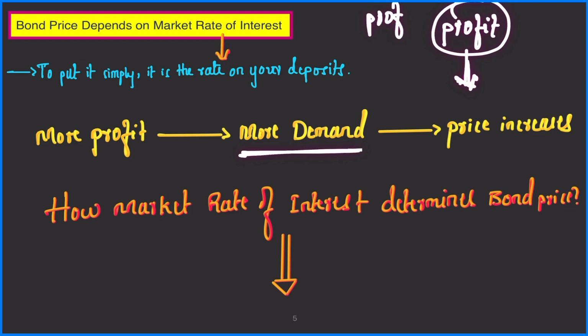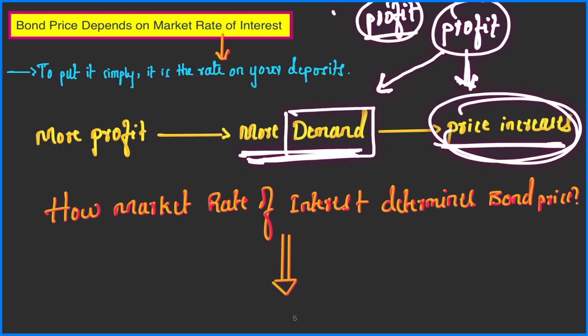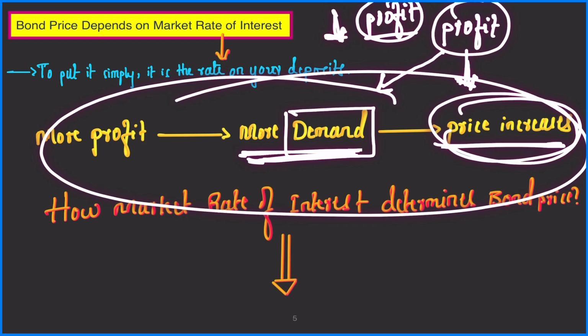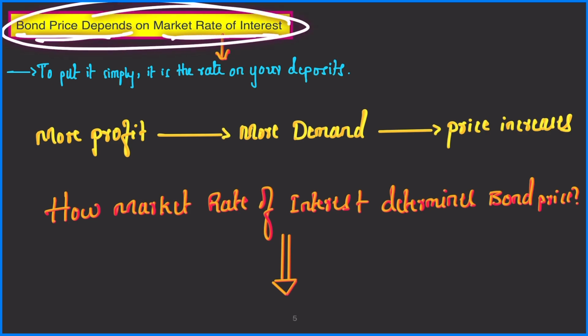Earlier, profit was very high, right? But more and more people are going towards real estate, so demand is increasing. So when demand increases, based on the law of supply and demand, price increases, right? As price increases, overall profit keeps coming down, right? This is the basic principle on which the market operates, right? And that is how bond prices and market rate of interest are connected, right?